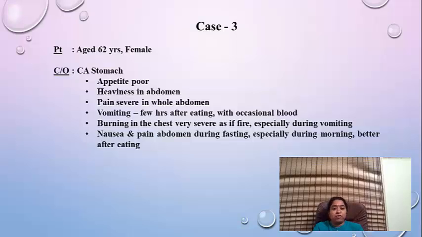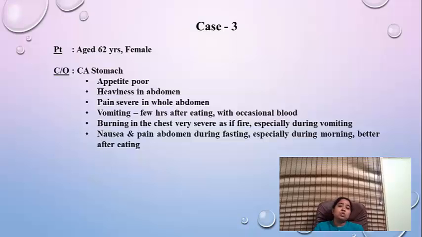He was in that phase, and whatever I tried to extract, he was not in a position to say more, because he had been suffering for almost six months and was not able to eat much. He had developed a fear of eating, because he knew that after some time everything would come up, and the burning used to be so severe that he could not tolerate it. And if he didn't eat, he would get pain. So I could not extract many symptoms.